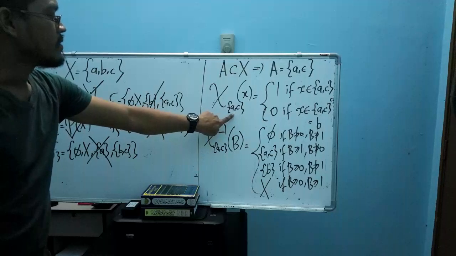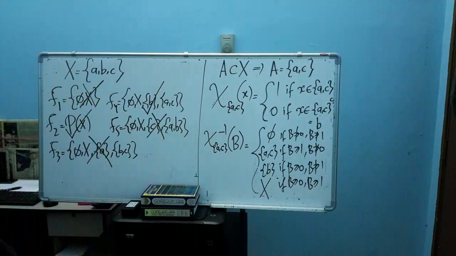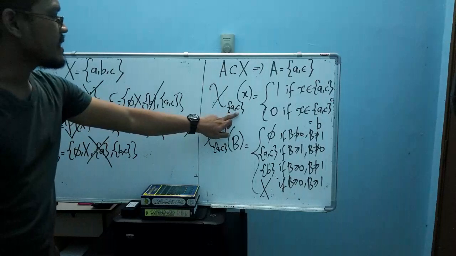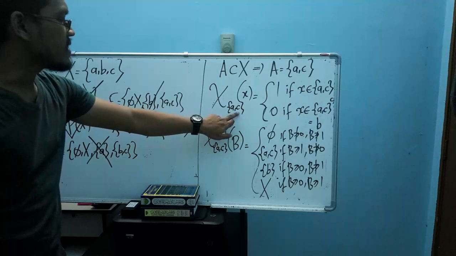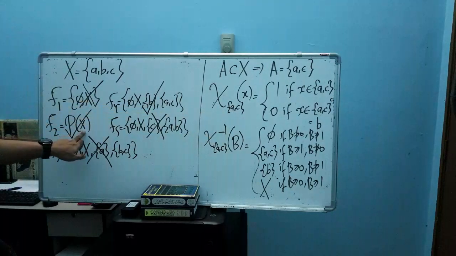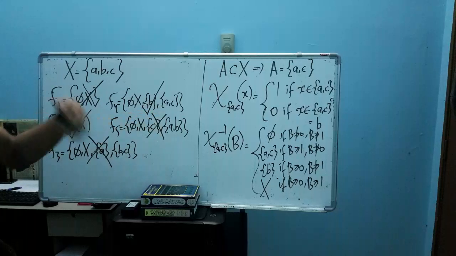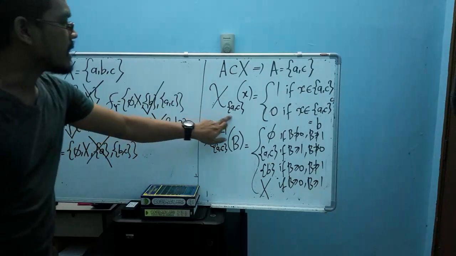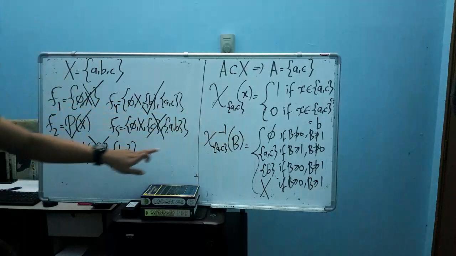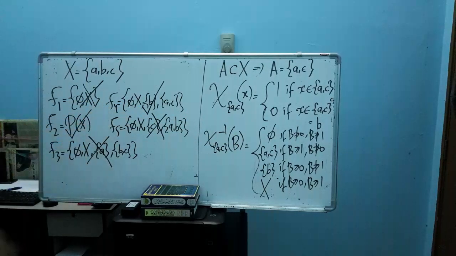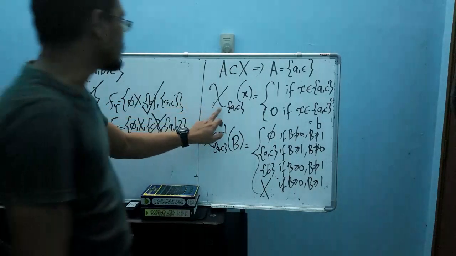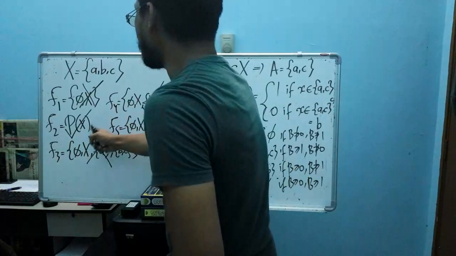So the theorem says that if our AC is an element of this algebra and this algebra, then it follows that our indicator function is measurable with respect to these two algebras. Why?